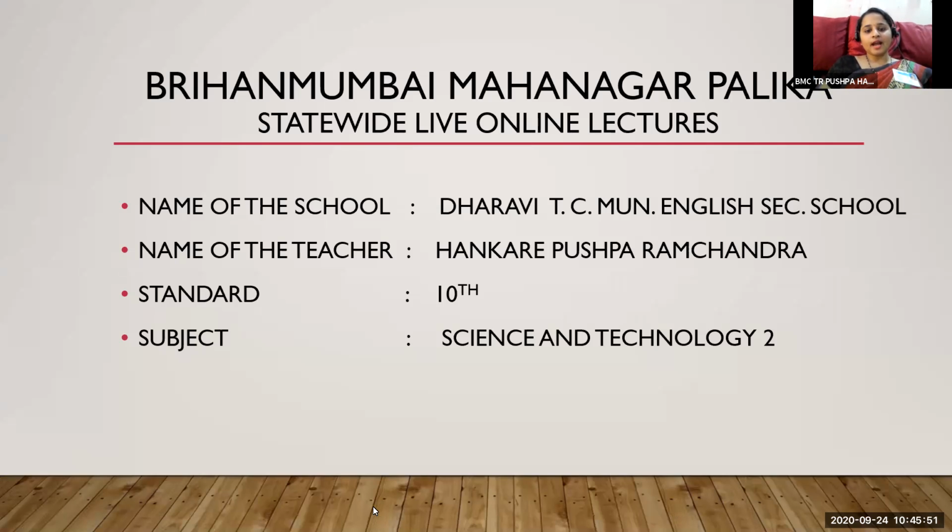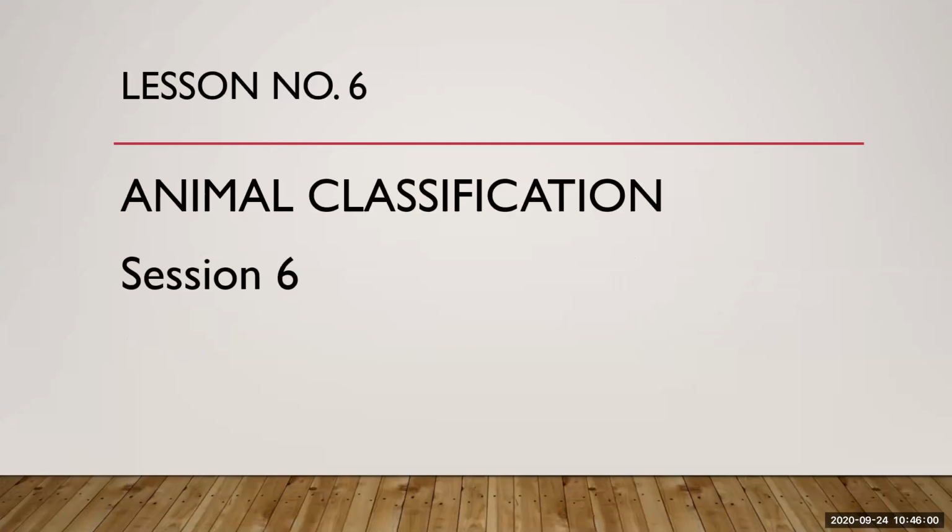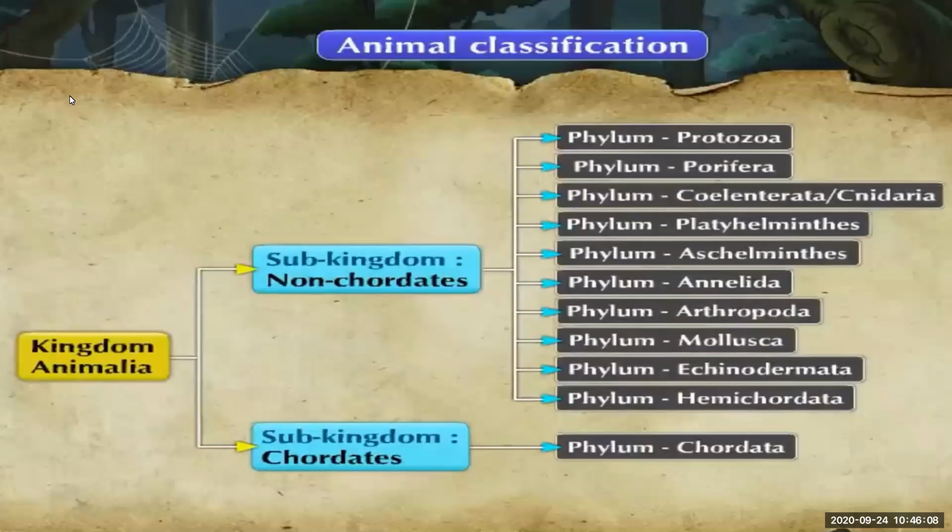Before starting the topic, I would like to take a quick revision of the previous topic. We started with lesson number 6, animal classification. Grouping the animals and subgrouping them in different groups is known as animal classification. All animals are grouped under kingdom Animalia. That kingdom is subdivided into subkingdom non-chordates and subkingdom chordates. We have completed non-chordates, 10 phylums, and we have started with the phylum Chordata.